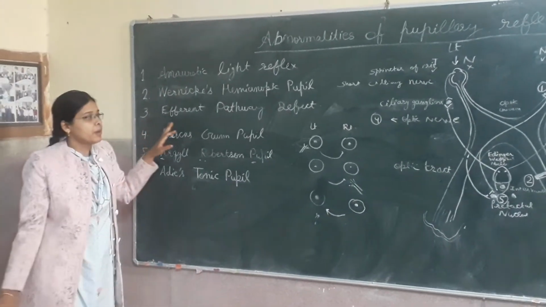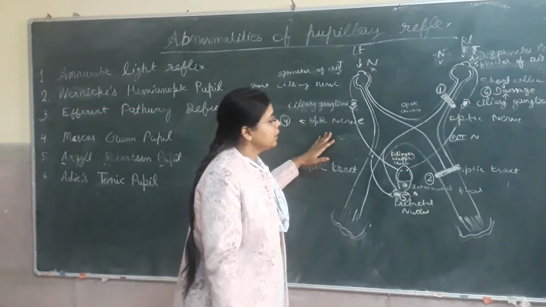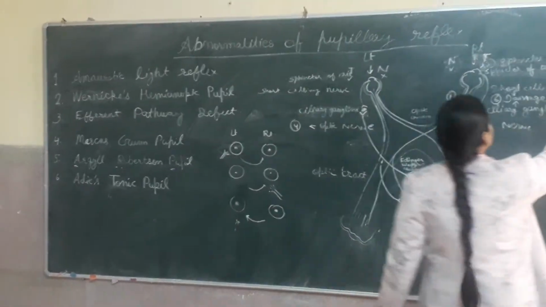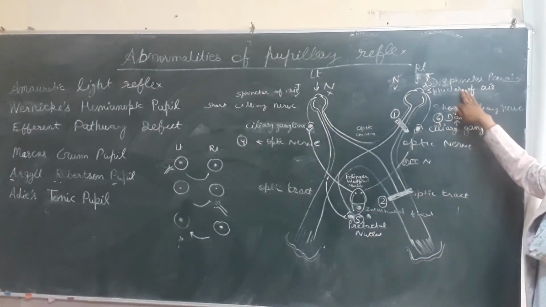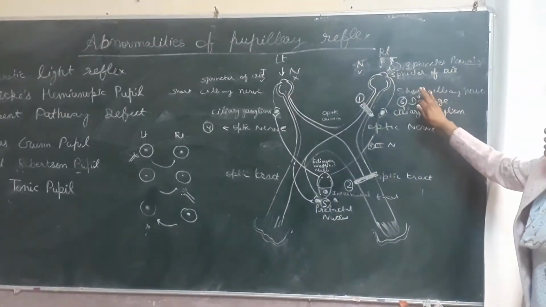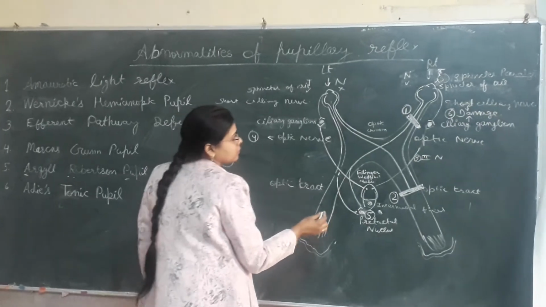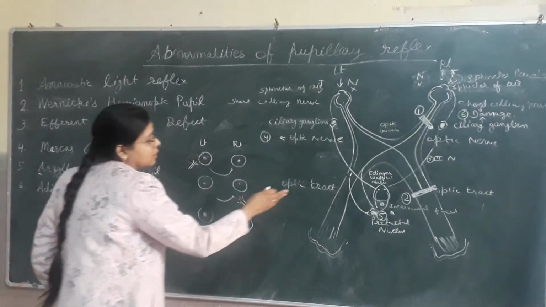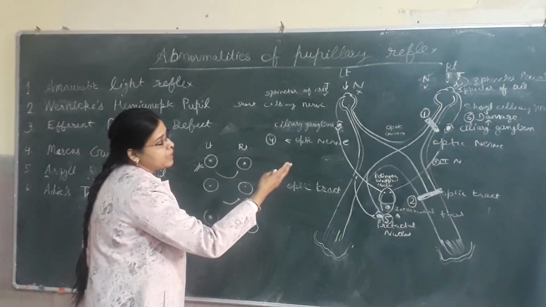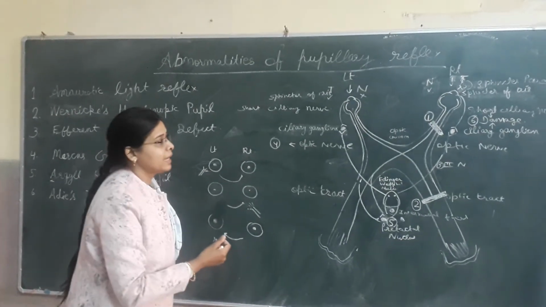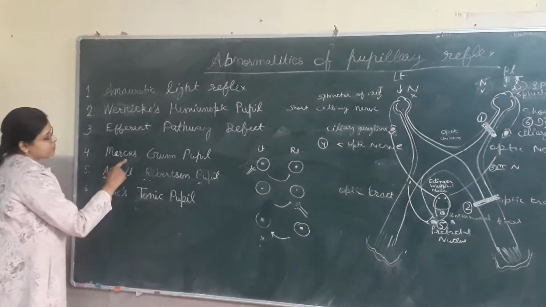Third, we discuss efferent pathway defect, in which there will be a lesion in the efferent pathway which can lead to sphincter paralysis. Because of this, there will be absence of direct and indirect reflex on the affected side, but presence of direct and indirect light reflex on the normal side. This efferent pathway defect can be seen in ophthalmoplegia, third nerve paralysis, or with some parasympathetic drugs.